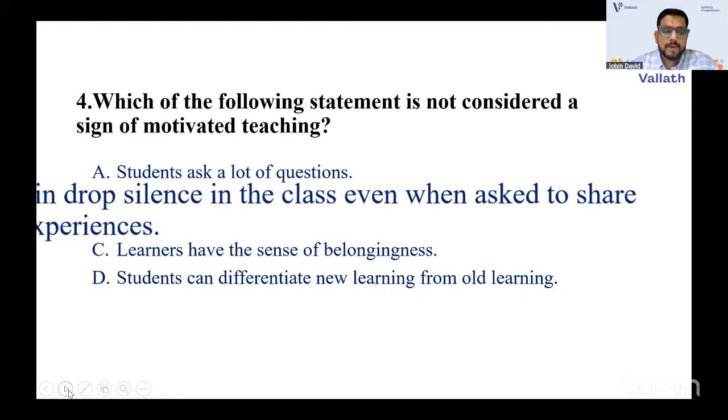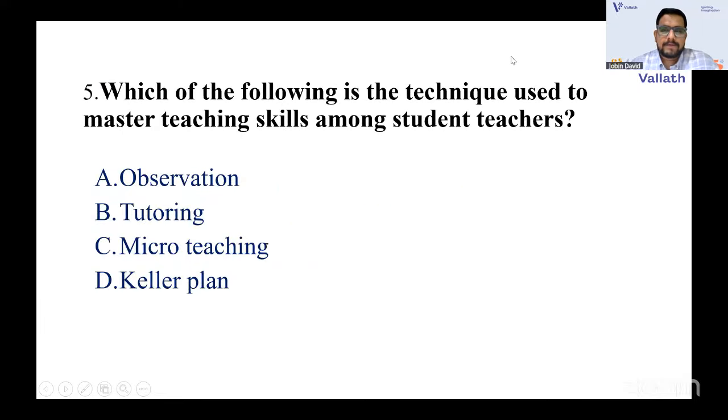That's correct. Going to the next one, the fifth question. Which of the following is the technique used to master teaching skills among student teachers? Observation, tutoring, micro teaching, and lesson plan.